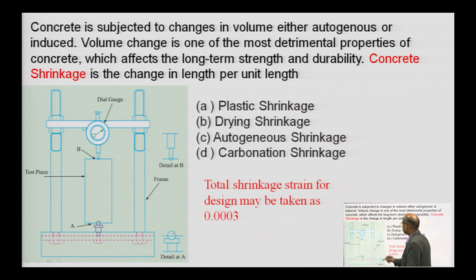In this test frame you put a mechanical dial gauge or a linear variable displacement transducer, and you can observe how much shrinkage has taken place. We have different kinds of shrinkage: plastic shrinkage, drying shrinkage, autogenous shrinkage, and carbonation shrinkage.